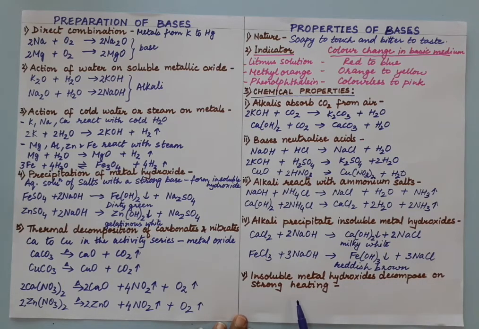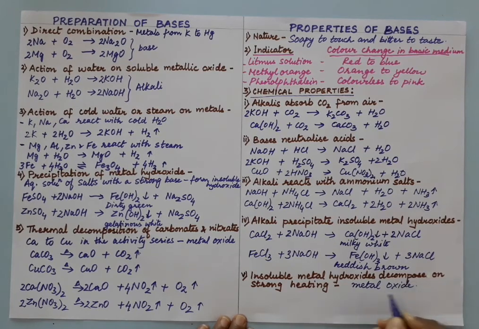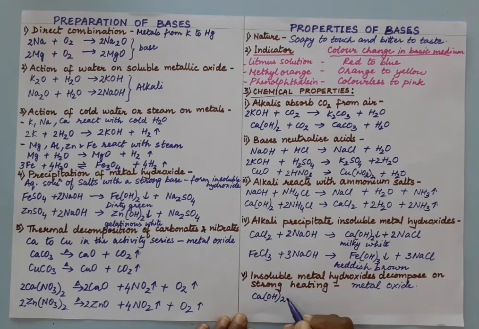And by the decomposition of this insoluble metal hydroxide, we are getting metal oxide, and these metal oxides are also base again. So on decomposing this metal hydroxide, which are again base, we are getting a base metal oxide and plus water.